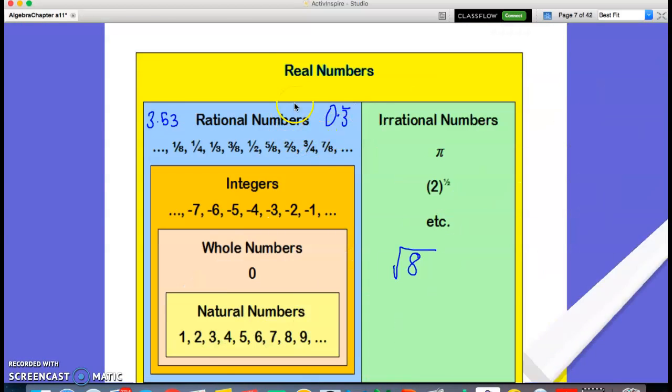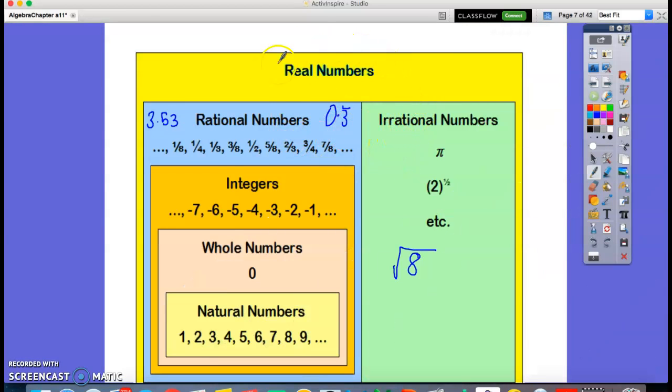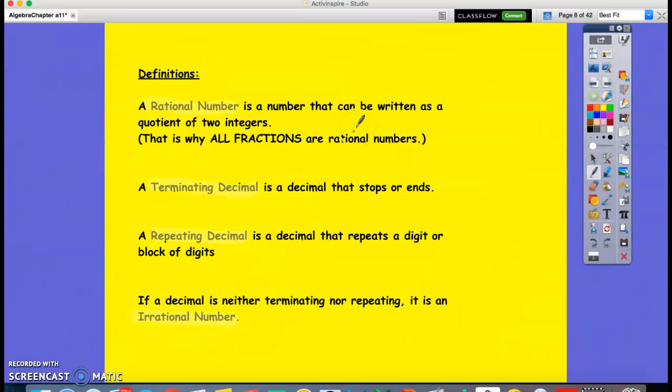And the whole thing, the rational and irrational numbers, belongs to the real number system. They are all real numbers. Now, this is the definition. You can pause the video and write down the definitions.